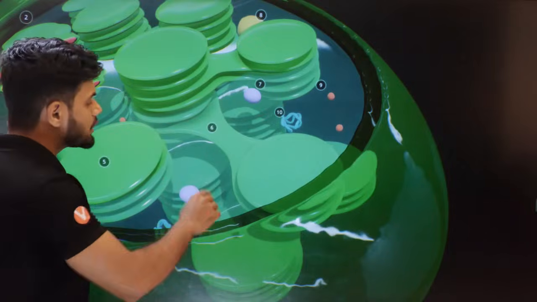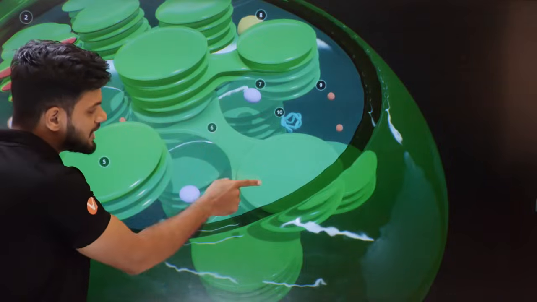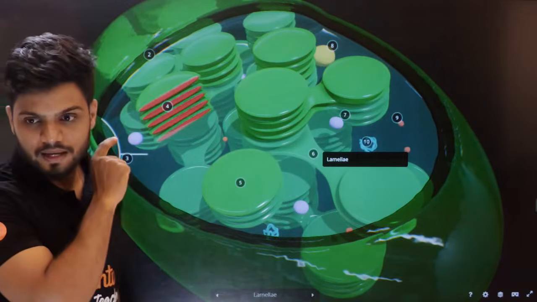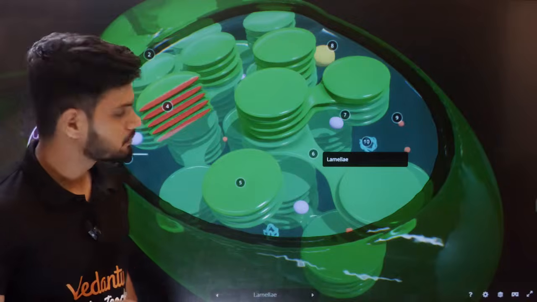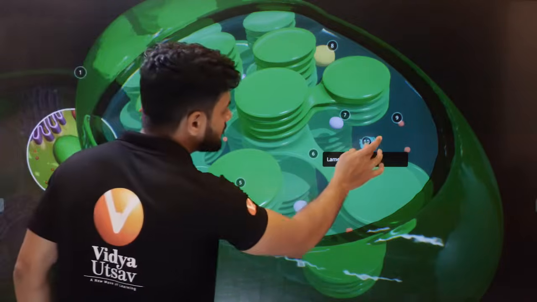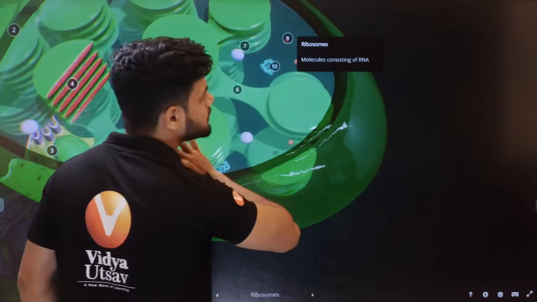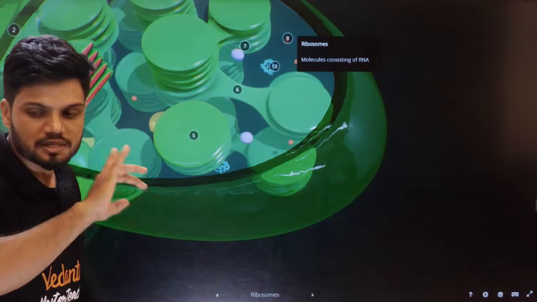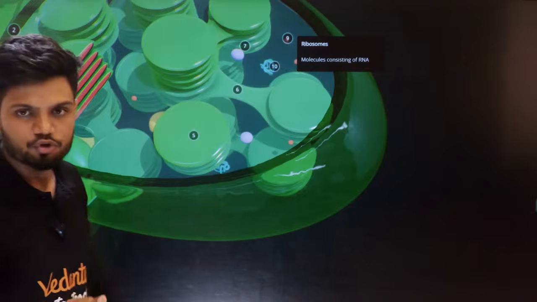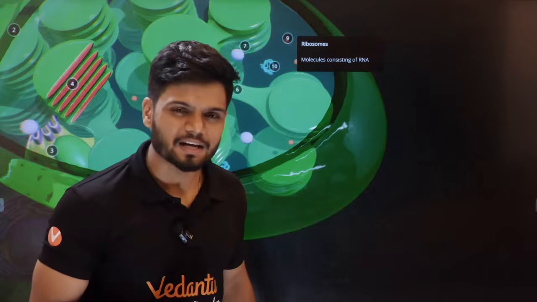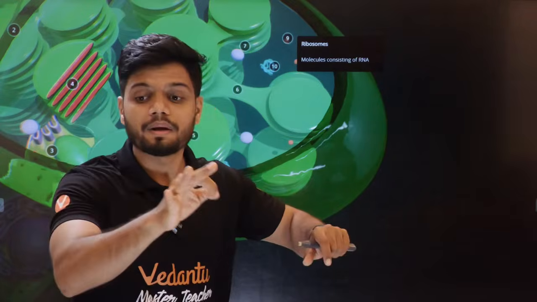Now, students, can you see between this stack and this stack, there's a connecting link here. This is called as stromal lamellae. Now here we can find its own DNA, its own lipids, its own ribosomes. 70S ribosome, just like your prokaryotes, and DNA without any histone. Coins are called as thylakoid. The entire stack is called as grana. The connecting link is called as stromal lamellae.